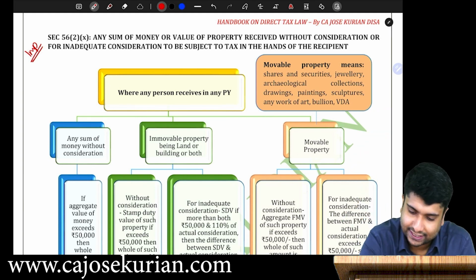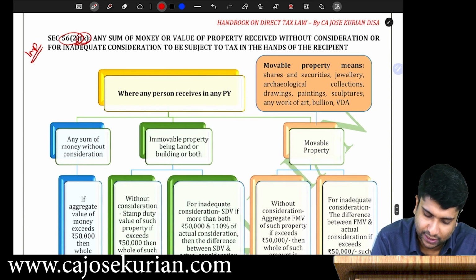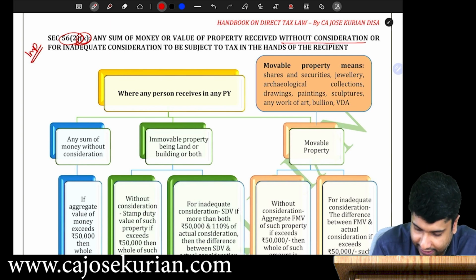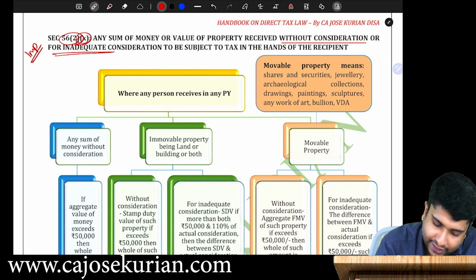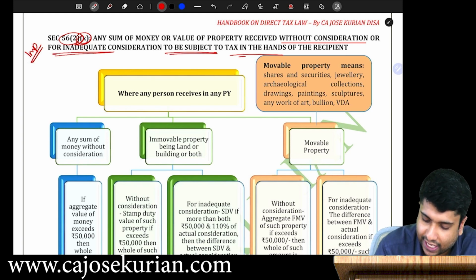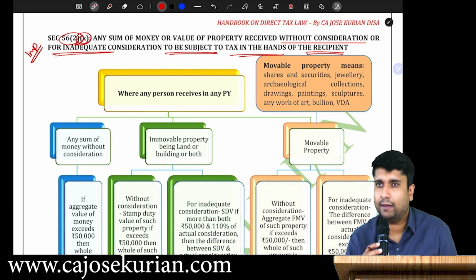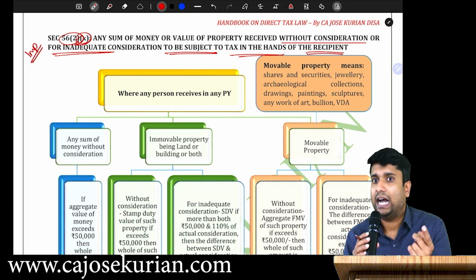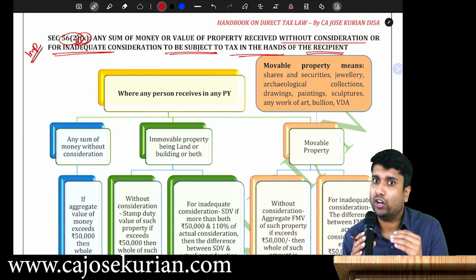Any sum of money, let's read the heading. Section 56, subsection 2, clause number 10. Any sum of money or value of property received without consideration, or inadequate consideration, to be subjected to tax in the hands of the recipient. Very simple. Say for example, you're receiving certain items mentioned under section 56, either without consideration. What is without consideration? Free of cost. Or for inadequate consideration.